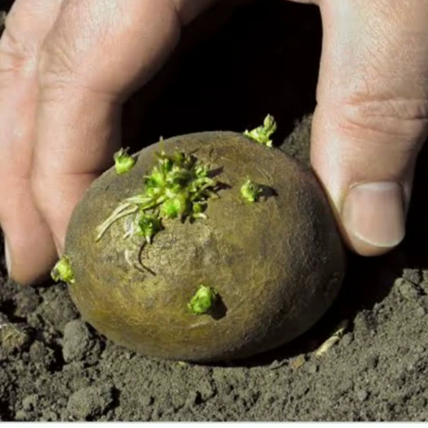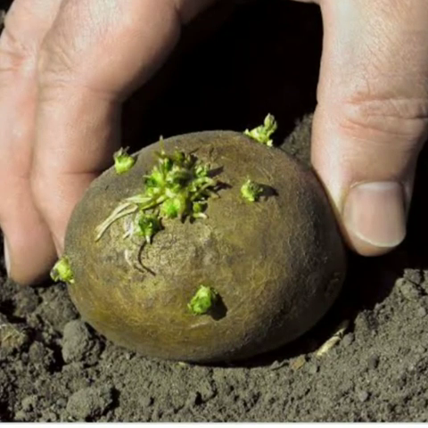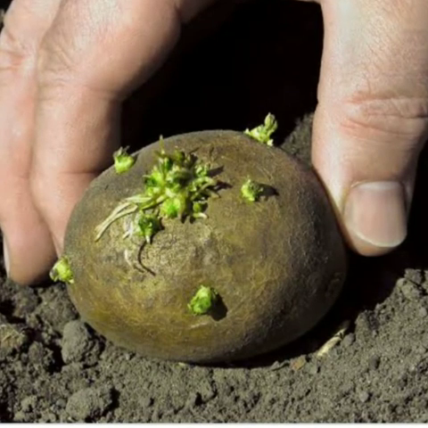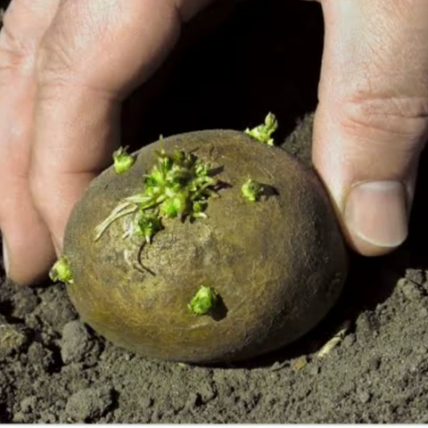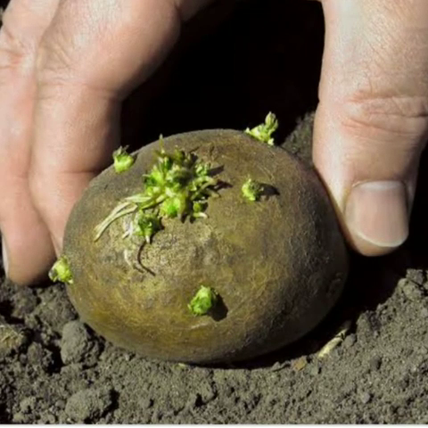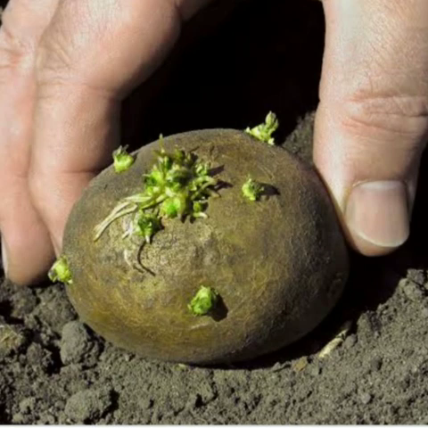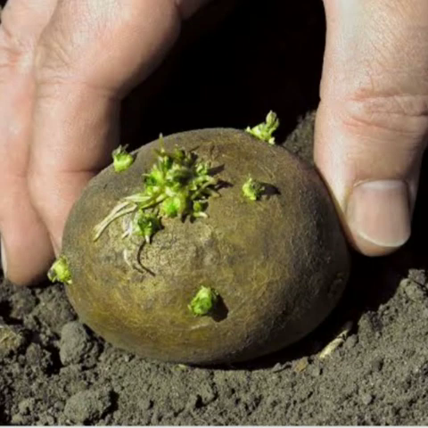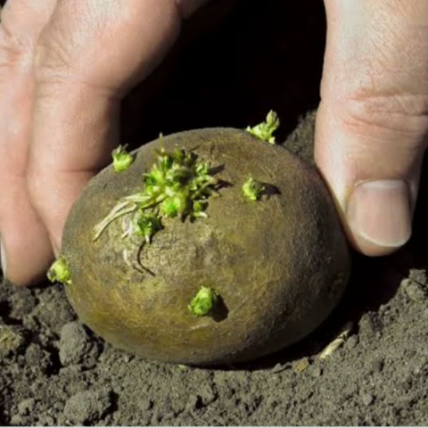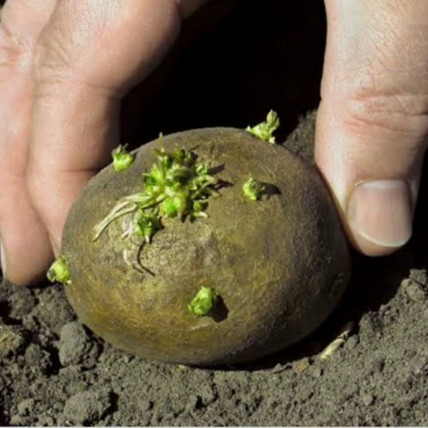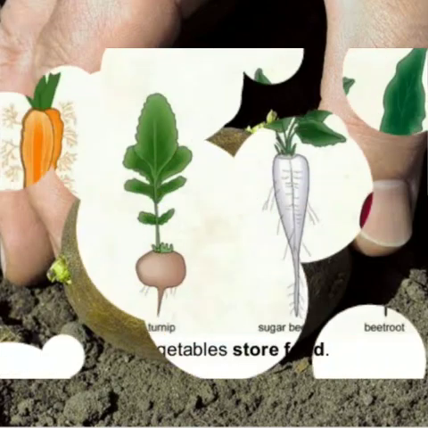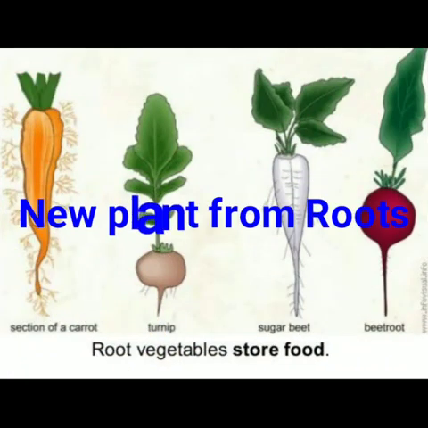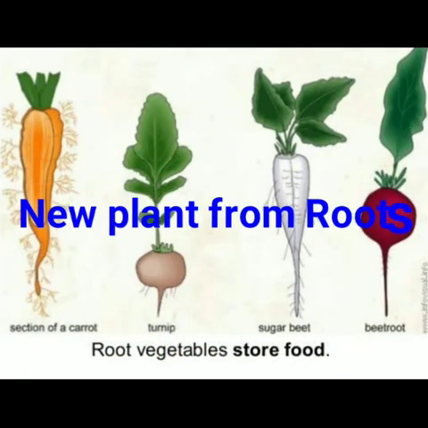See here, this potato has small buds on it. Each bud grows into a new plant. These buds of potato are called the eyes of the potato, right? Ginger also has some buds on its surface, so it also grows into a new plant. We can grow new plants not only by the seed, we can grow from underground stem also.